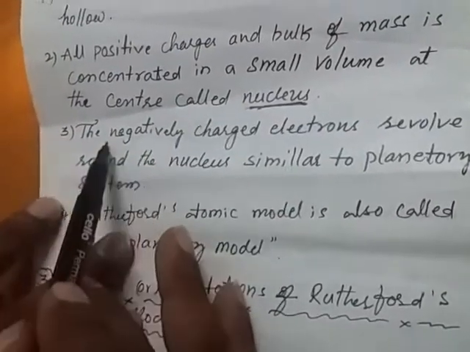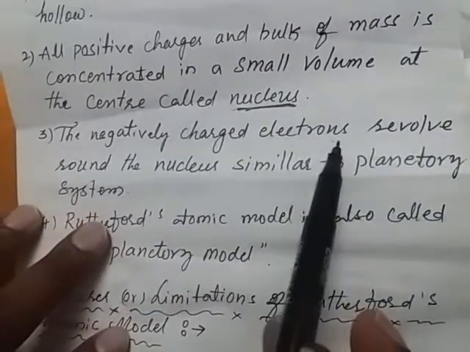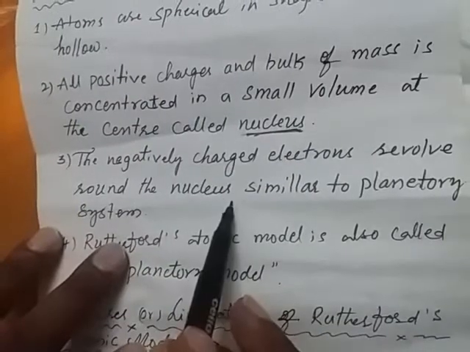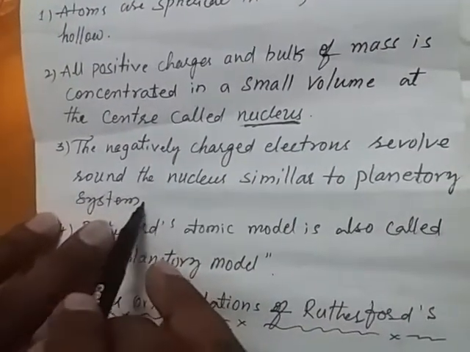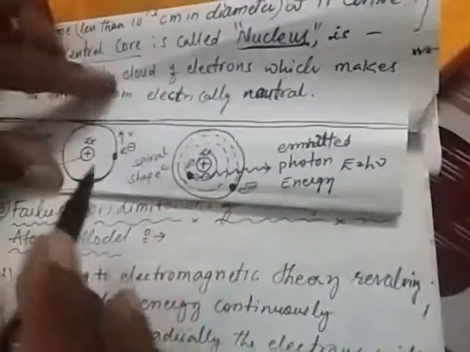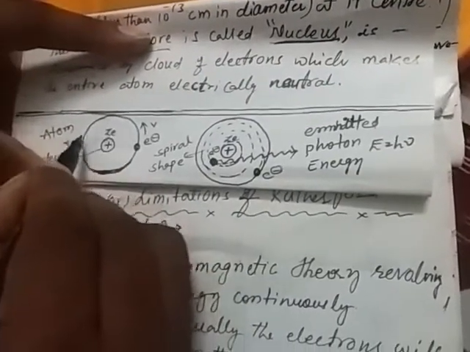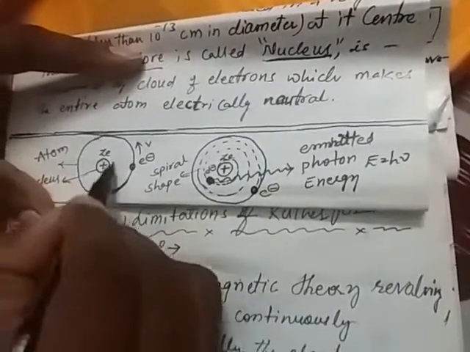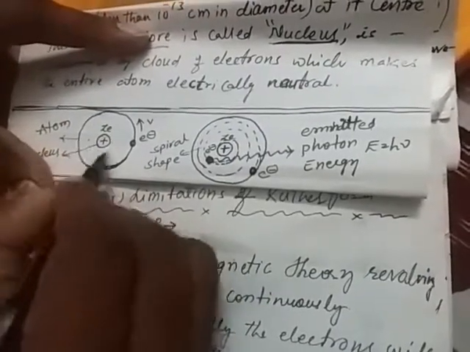The third important feature is that the negatively charged electrons revolve around the nucleus, similar to a planetary system. Here, these are the electrons, revolving around the nucleus in a circular path.